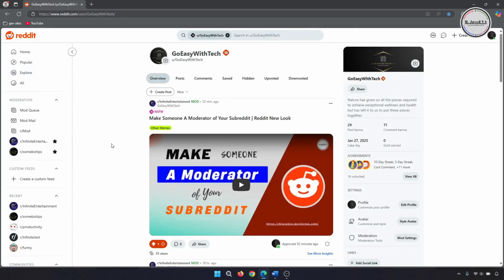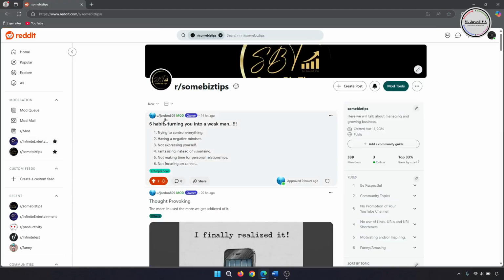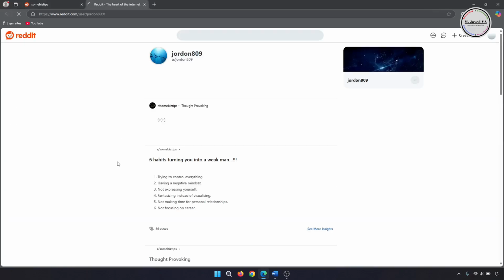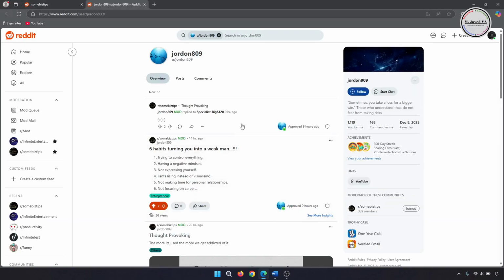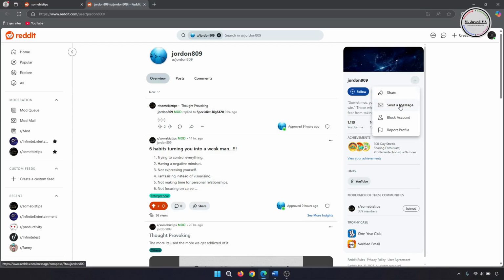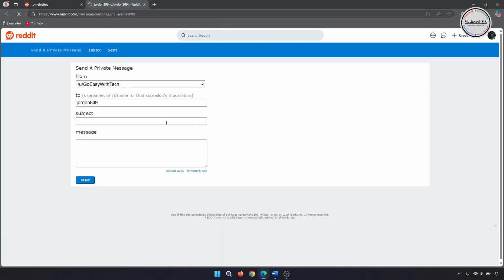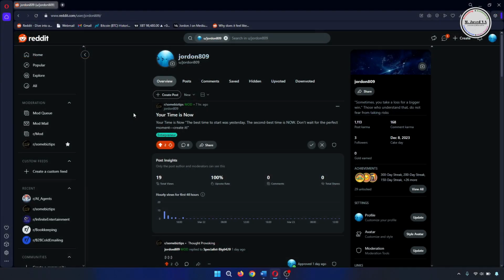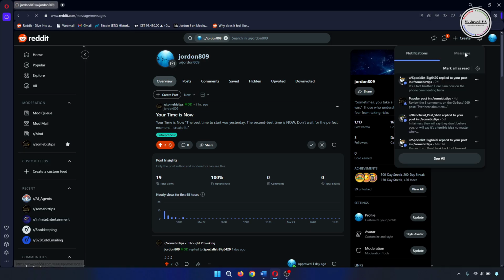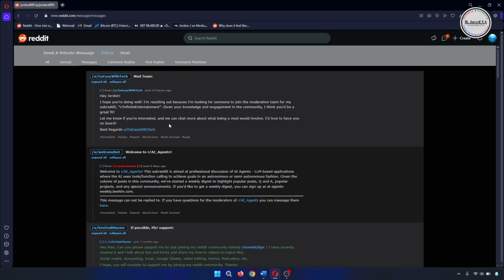Well, if you want to send a message to a Reddit user, you sure can. Just go to his profile and click on send message under this ellipsis icon. Remember, not all Reddit users allow everyone to message them. Anyhow, write your message and click on send. And when this user will check his messages, this is how your message will show up.